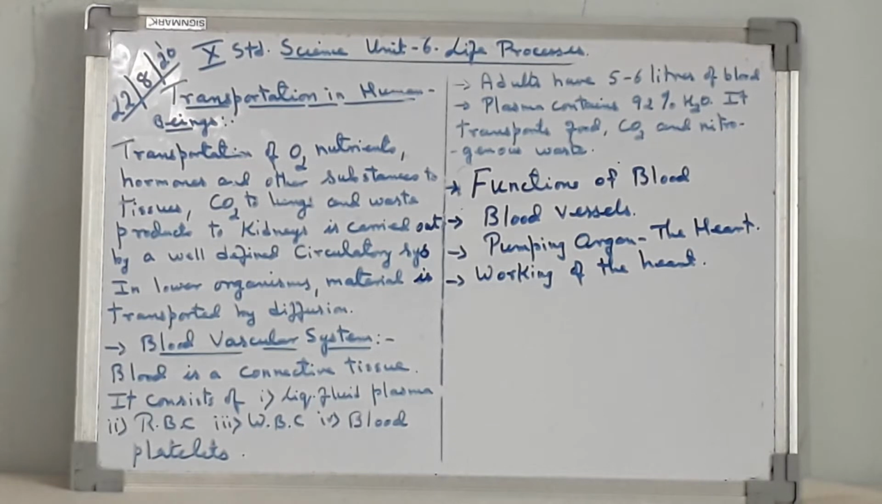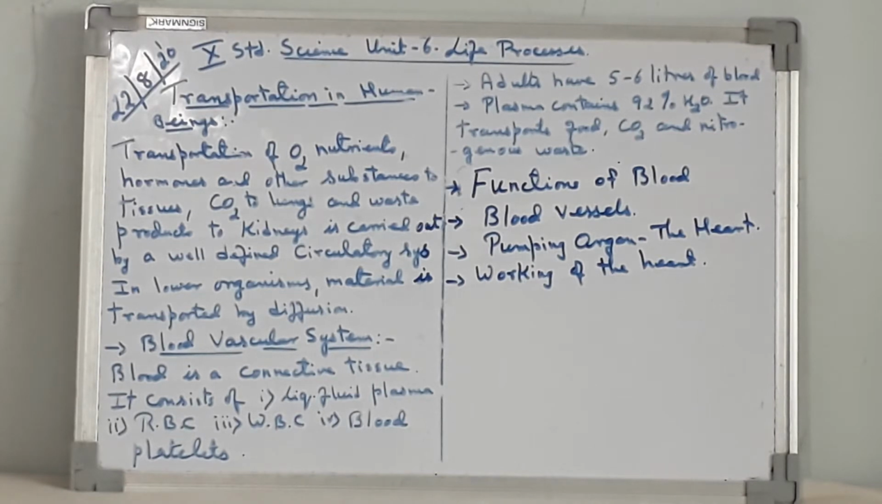In humans, transportation of oxygen, nutrients, hormones and other substances to tissues, carbon dioxide to lungs and waste products to kidneys is carried out by a well-defined circulatory system. In lower organisms, material is transported by diffusion. Transportation, we have the blood vascular system.